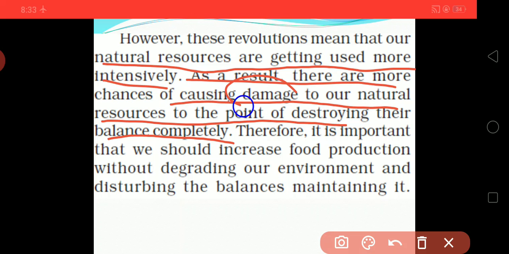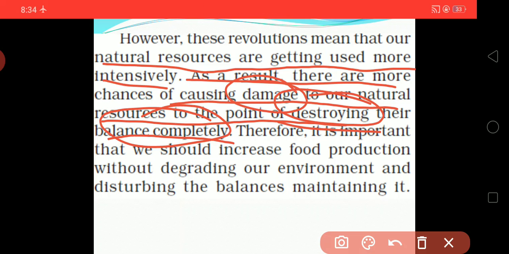Damage can be seen in natural resources. Here we know very well that natural resources are an important part of production as well as many other things. Damage can destroy the balance completely, and the balance should be there.